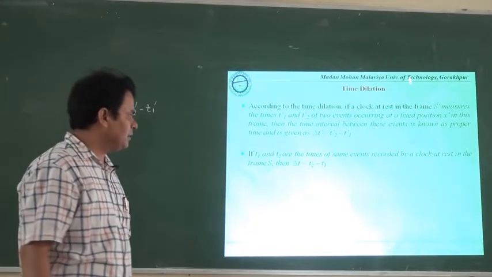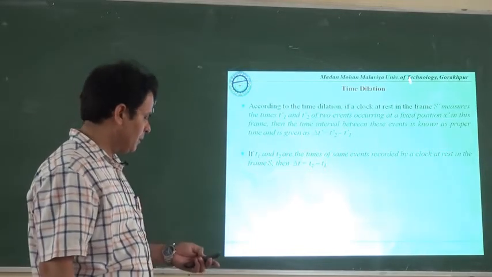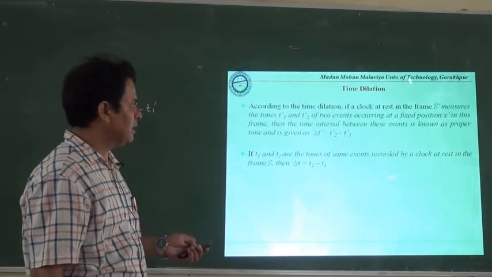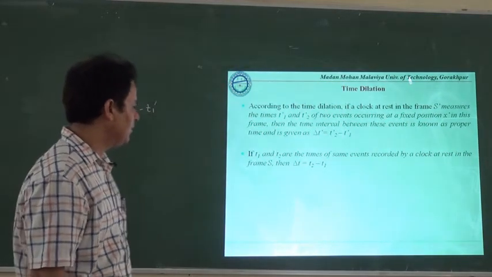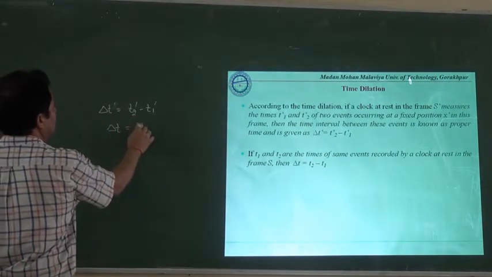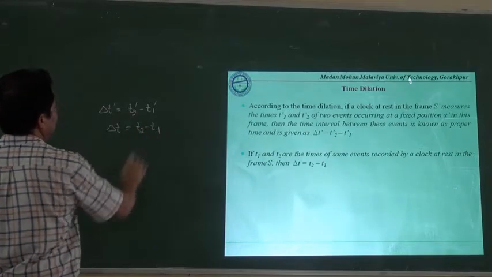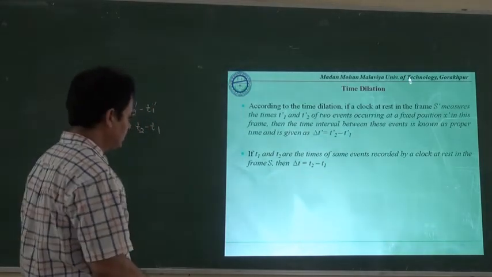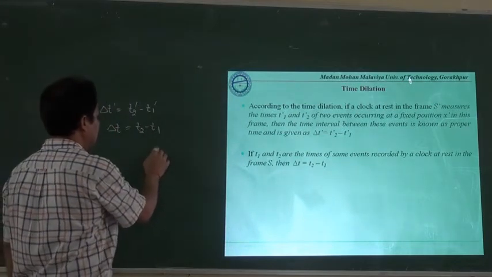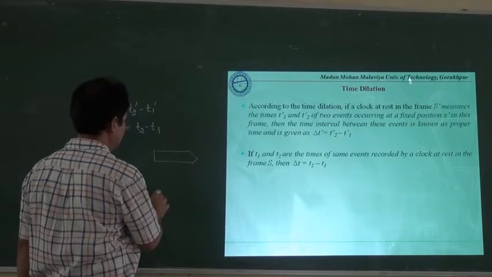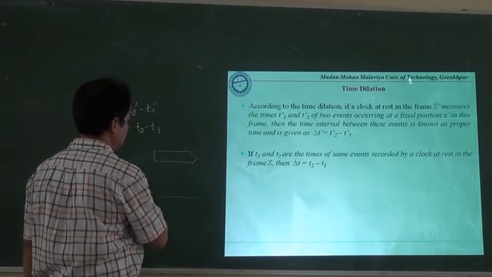If t1 and t2 are the times of the same events recorded by a clock at rest in the frame S, then that will be delta t is equal to t2 minus t1. Now one is in a static frame of reference. You can imagine that one is moving in a rocket and the other is on the earth, static.